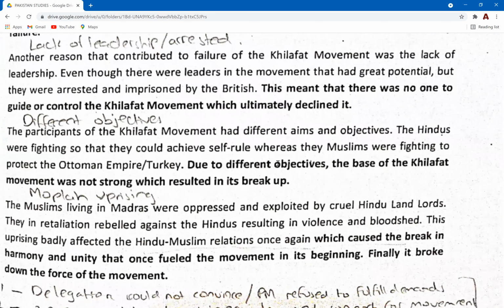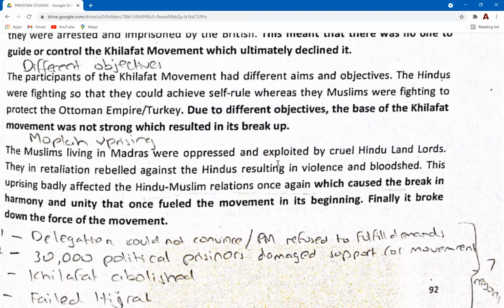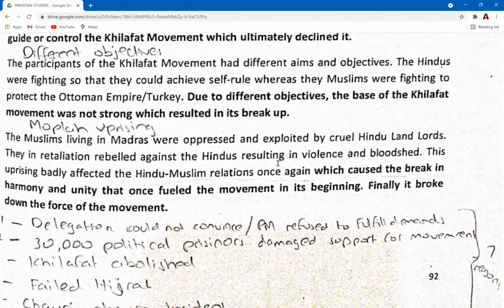Different objectives. Now, this point is similar to the lack of unity point, because some of the Muslims were fighting to protect the Ottoman Empire. Most of the Hindus were fighting for the self-rule movement, because if you remember, movements such as Arya Samaj and the self-rule movements were planted for nationalism.